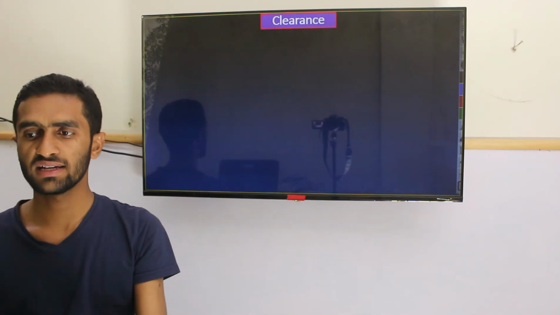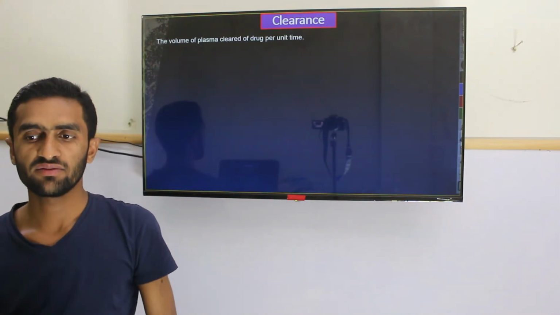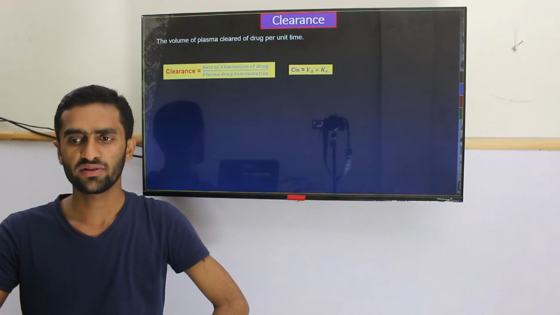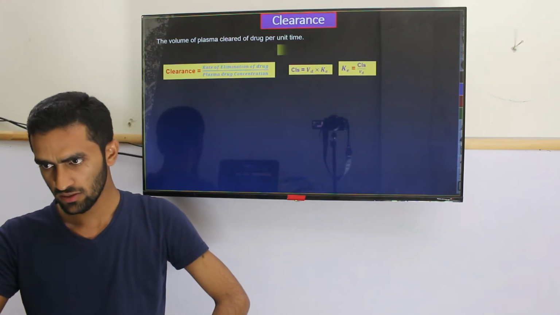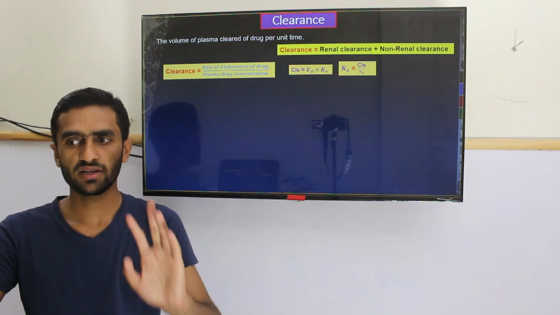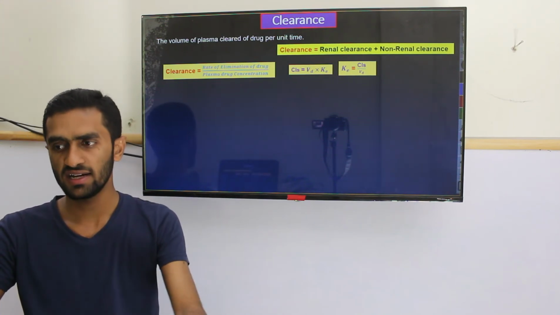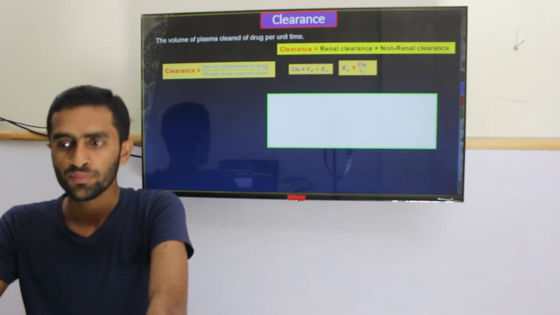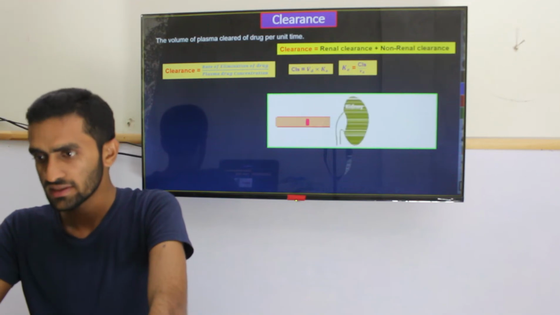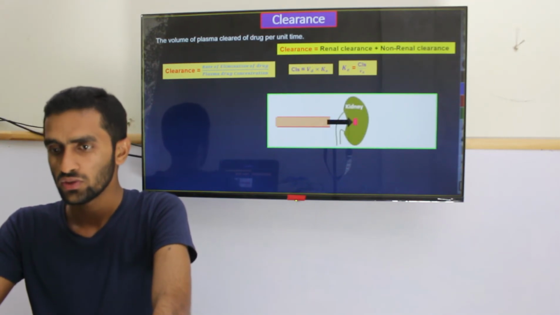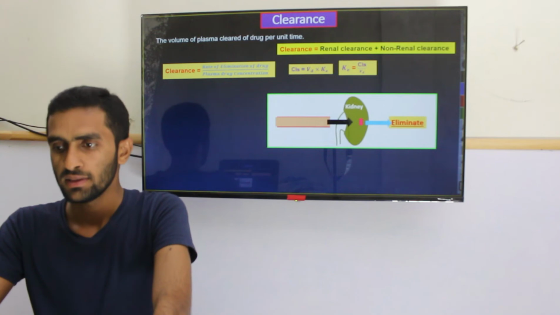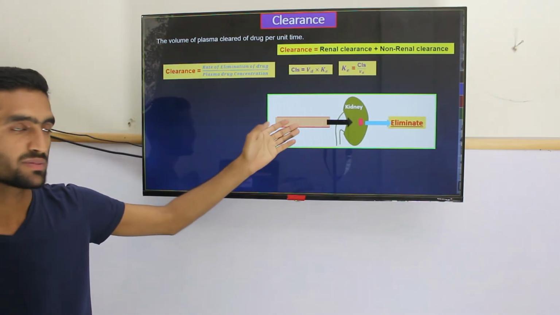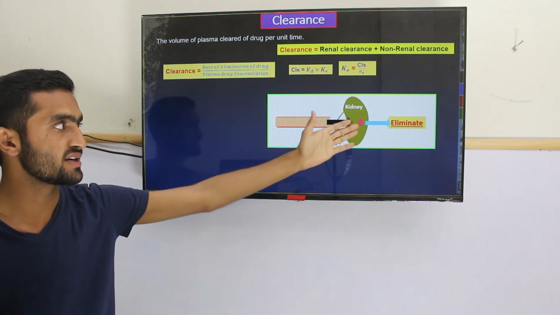Now check the clearance. Clearance, as I mentioned, is the volume of plasma cleared per unit time, the rate of elimination of drug relative to the plasma drug concentration. Clearance is actually renal, and other non-renal clearance is also included when you see the total body clearance. Okay, let's see, for example, here to here. If you look at here, you can see the drug has come from the plasma and entered into the kidney.